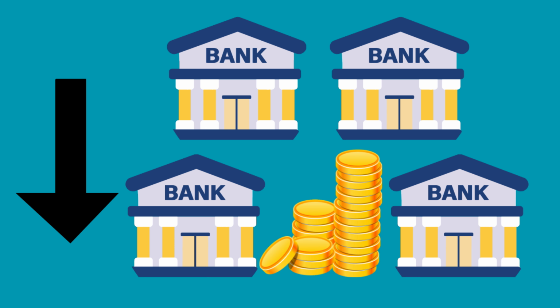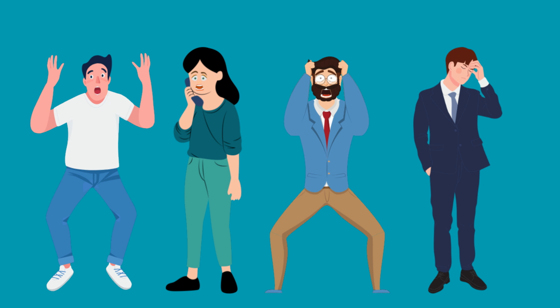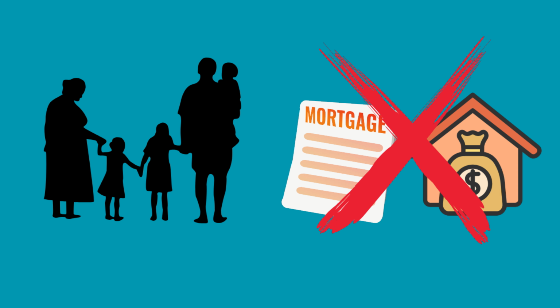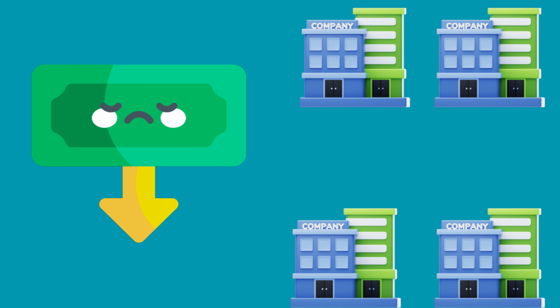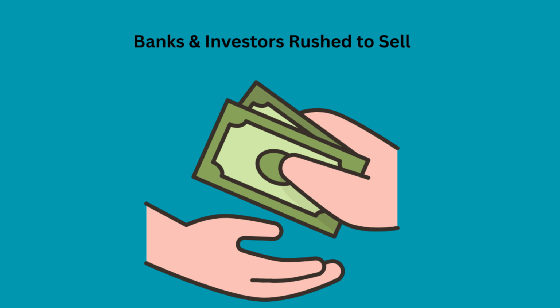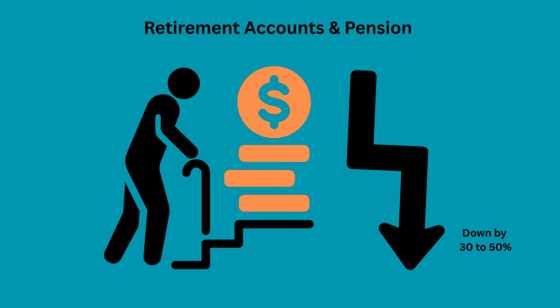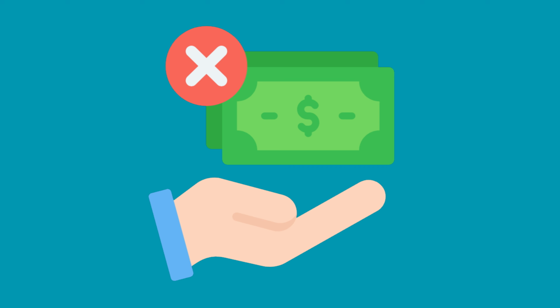As banks revealed massive losses, confidence collapsed and panic spread worldwide. Credit froze, leaving businesses unable to borrow, families unable to get mortgages, and investors expected companies to make far less money. Faced with that reality, banks and investors rushed to sell before prices fell further. Within months, global markets lost nearly half their value. Retirement accounts and pensions tied to those markets shrank by 30 to 50%. Years of savings gone in months.